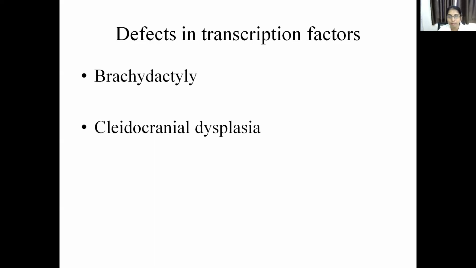Other than this, there are imperfect dentures. The dentures are not proper. This is all which occurs in cleidocranial dysplasia: the cranial sutures are not closed, the fontanelles are maintained patent, and there are imperfect dentures.